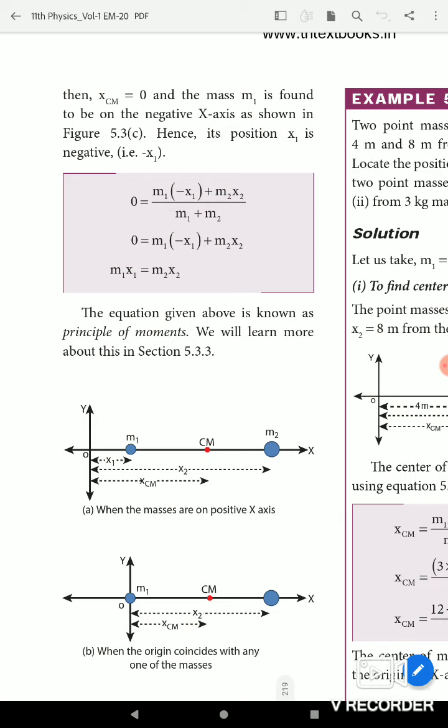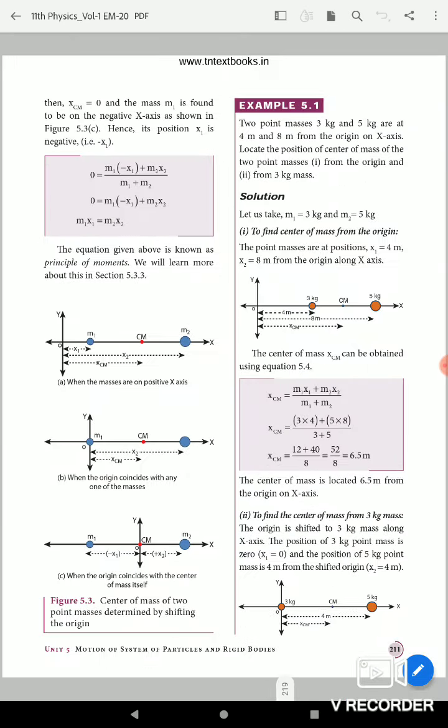So M1 plus M2 is multiplied on the left hand side, so the left hand side becomes 0. So 0 equals M1 into minus x1 plus M2 into x2. So M1 x1 equals M2 x2. Okay, this is the principle of moments. You already know this equation is the principle of moments.